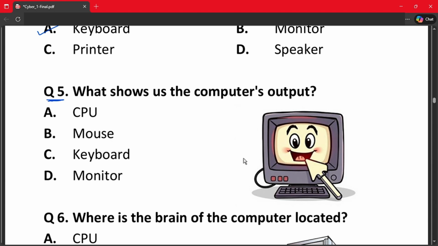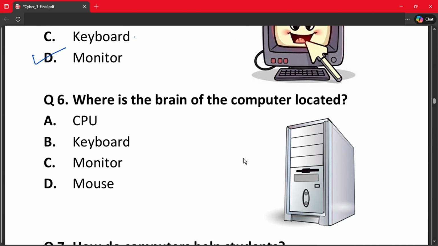What shows us the computer's output? A. CPU. B. Mouse. C. Keyboard. Or D. Monitor. So the correct answer is D. Monitor. CPU stores the information. Mouse and keyboard are input devices. So monitor is the correct answer. Let's move on to the next question.